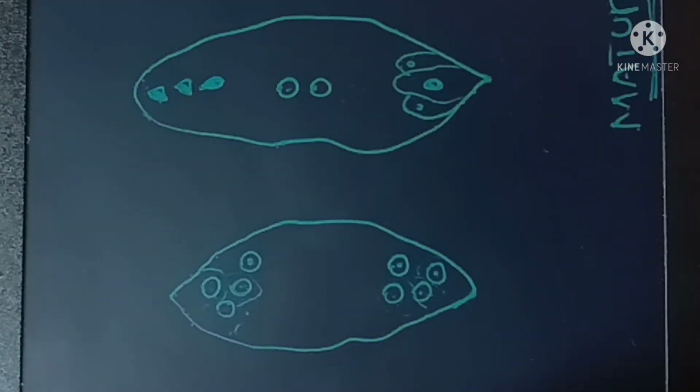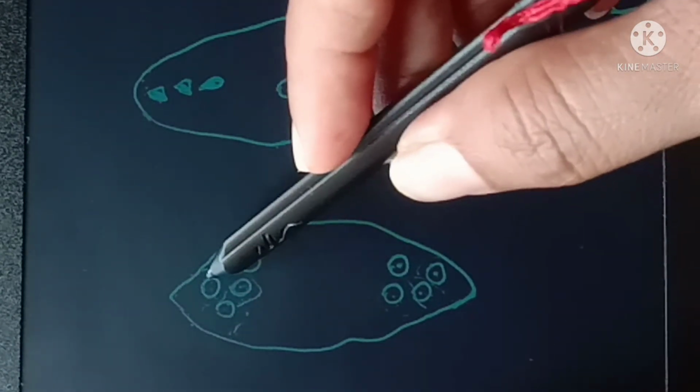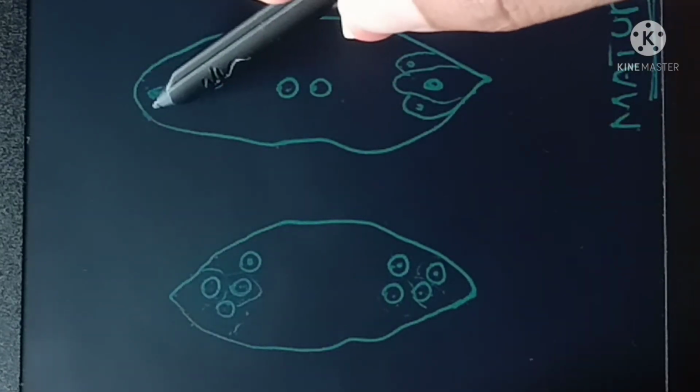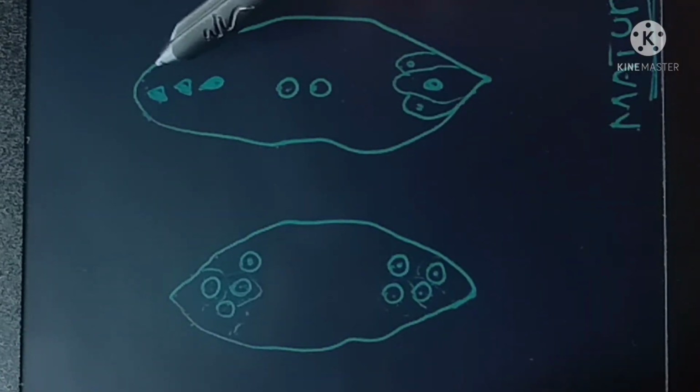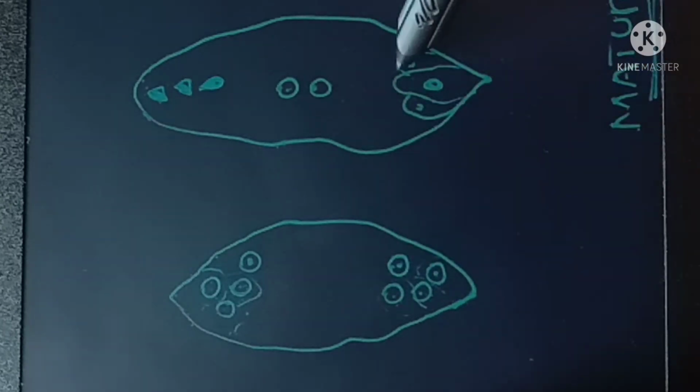These two free nuclei are called polar nuclei. And the 3 cells are arranged here at the chalazal end, and the remaining 3 cells are arranged here at the micropylar end.